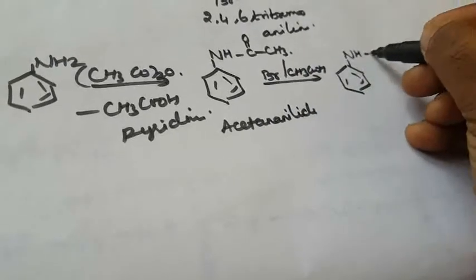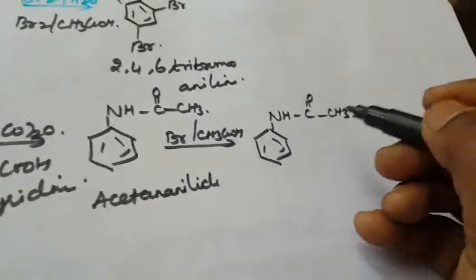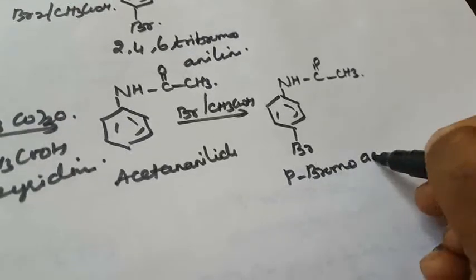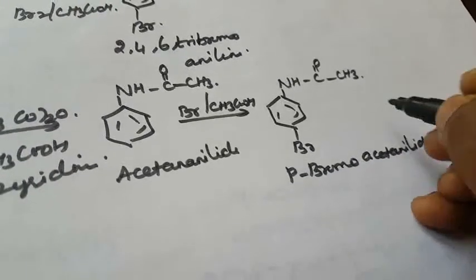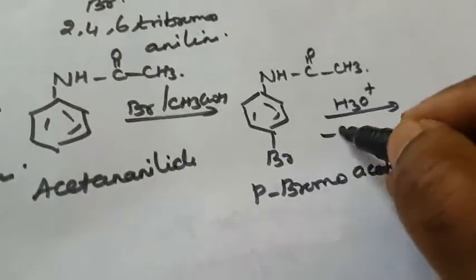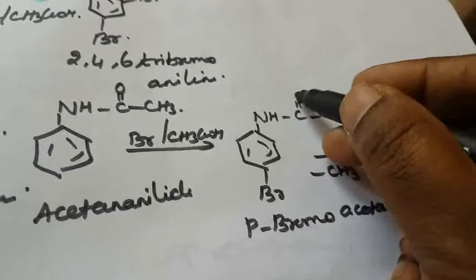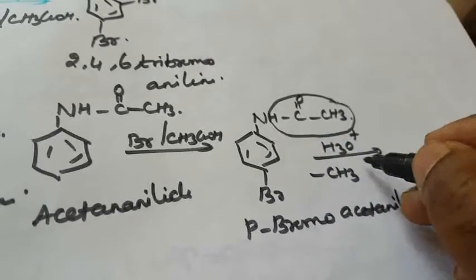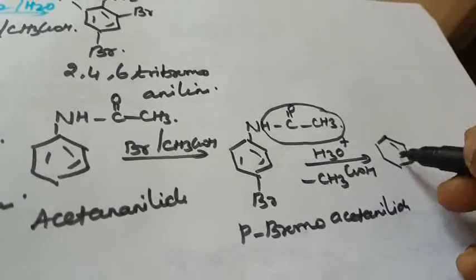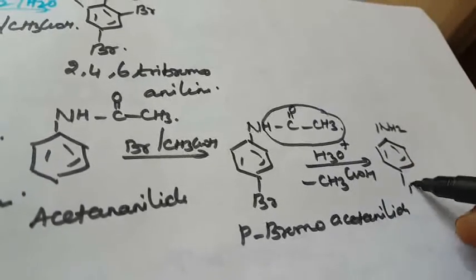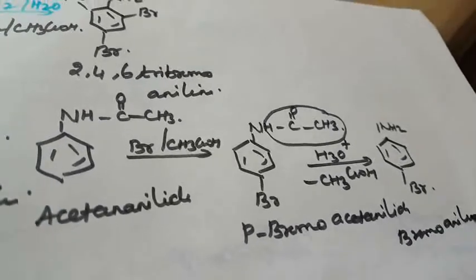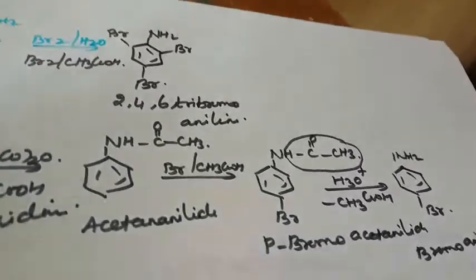NH C double bond O CH3 with para bromo, para-bromoacetanilide. Again with hydronium ion H3O plus, acetic acid CH3COOH will be removed to form this NH2 with Br. Okay, this is the bromoaniline.